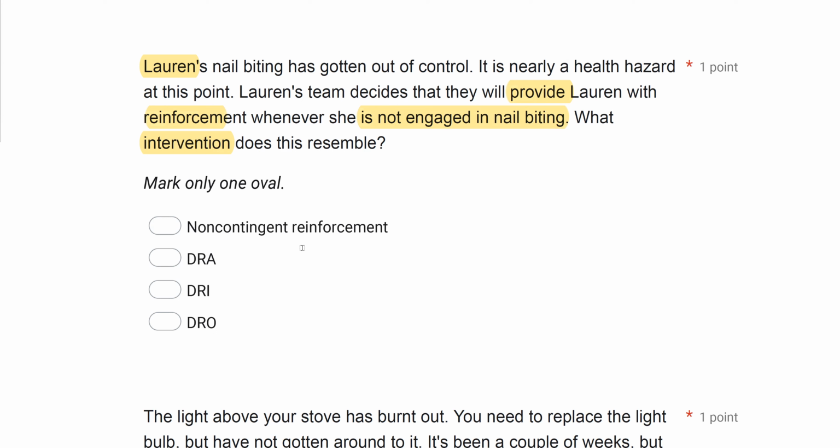We talked about DRA and DRI, differential reinforcement of alternative or incompatible behaviors. And what we said is DRA and DRI teach replacement behaviors. If we're not teaching replacement behaviors, we're likely not using these. We aren't teaching Lauren any replacement. What we're doing is reinforcing Lauren when she is not doing something. So when you reinforce somebody for not doing something, you are using a differential reinforcement of other behaviors.